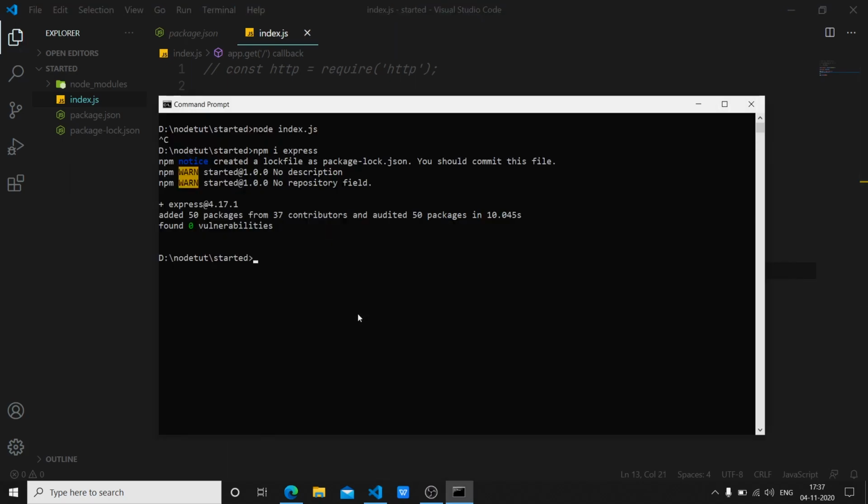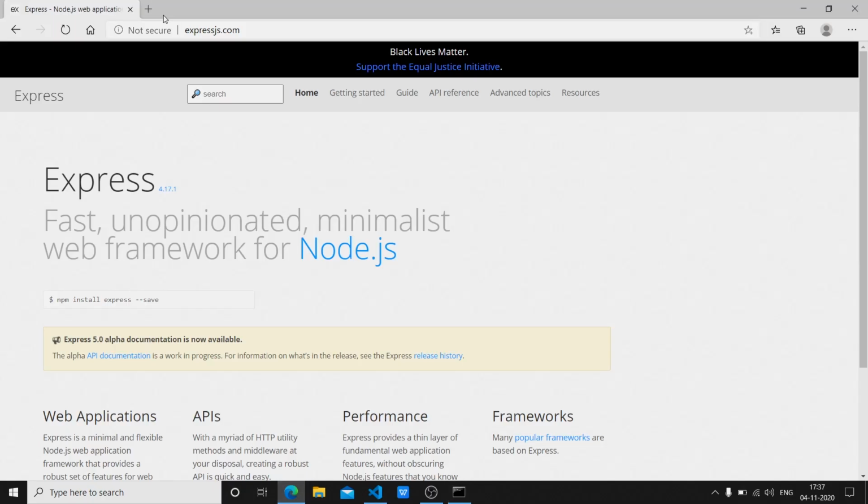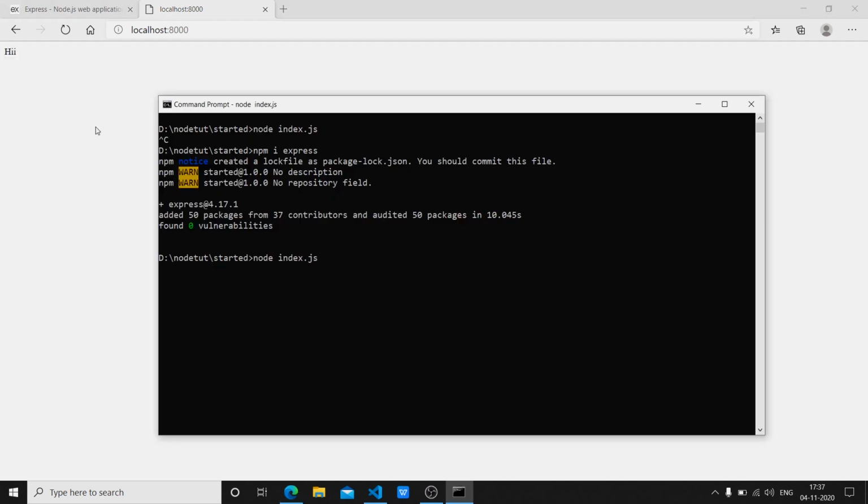So we have saved it. Now let's go back to our terminal. We will say node space index.js. Let's go back to the browser and let's run localhost 8000. You can even write like this. Most browsers can parse this data too. Now you can see that we have a hi text.